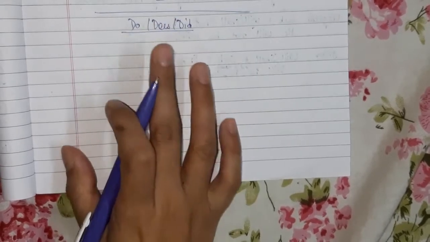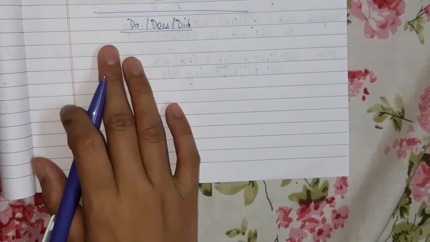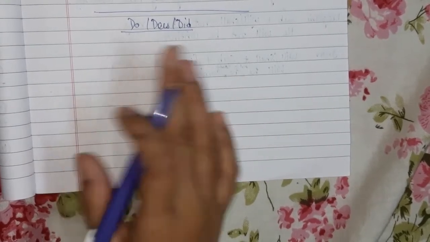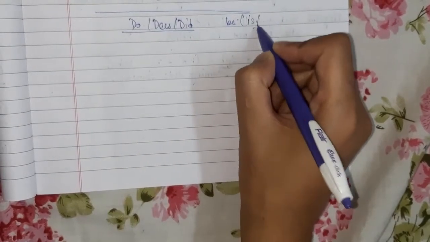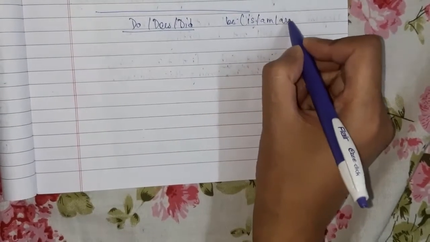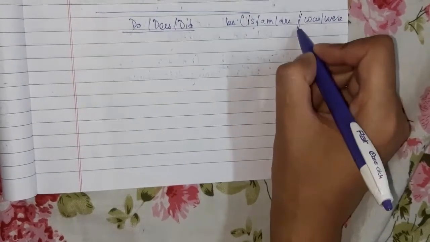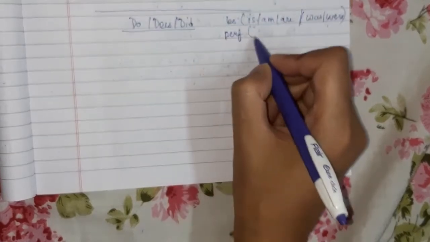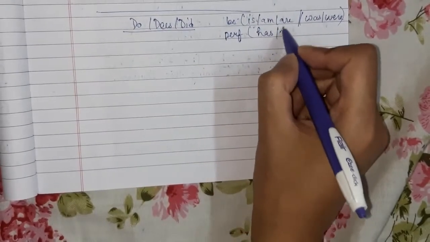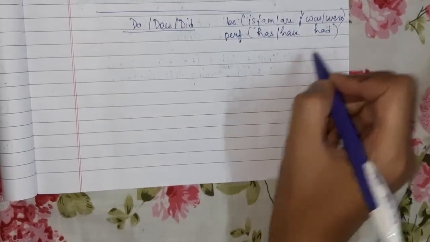See, in each and every tense we have an auxiliary verb. In continuous tense, present or past, we get the be form of the verb: in present continuous this is am, is, are, and in past this is was and were. In perfect tense, present and past, we have has and have, and for past we have had, right?